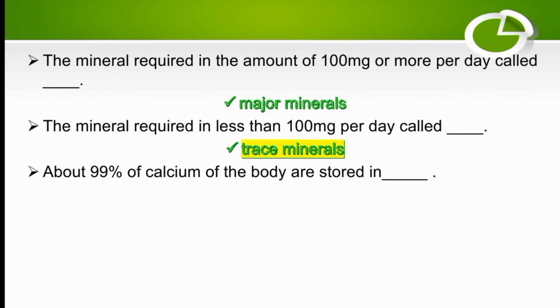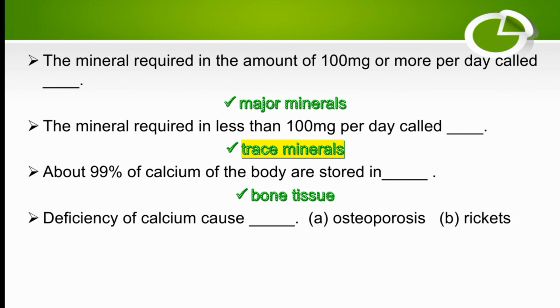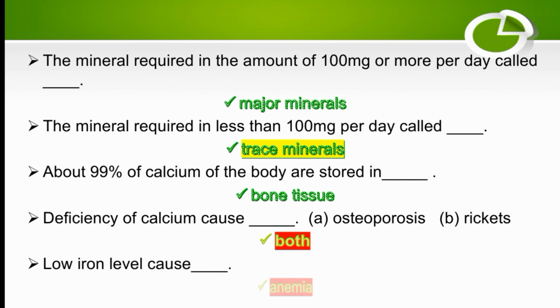About 99% of the calcium of the body is stored in the bone tissue. Deficiency of calcium causes both osteoporosis and rickets, which are both diseases of bones. Low iron level causes anemia.